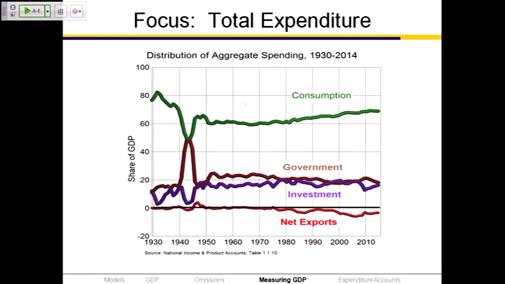Let's look at total expenditure. Total expenditure was one of the ways of measuring the total amount of output. The key simplification we're going to make is to divide the total amount of expenditure into 4 categories. We're going to look at spending by each of 4 groups: households, government, businesses, and the rest of the world. I'm going to walk through that a little more carefully over the next 5 minutes.